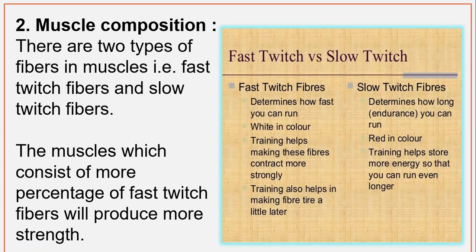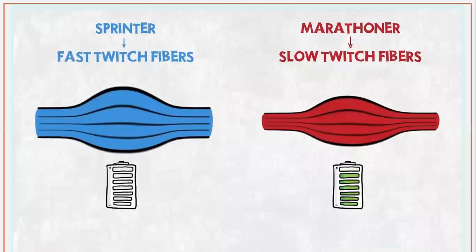Fast twitch fibers determine how fast you can run, and are white in color. Training helps make these fibers contract more strongly, and also helps them tire a little later. Slow twitch fibers determine how long you can run. They are red in color, and training helps store more energy so that you can run even longer. So these are the sprinter's fast twitch fibers, and for the slow twitch fibers there is a marathoner, as you can see in the diagram.